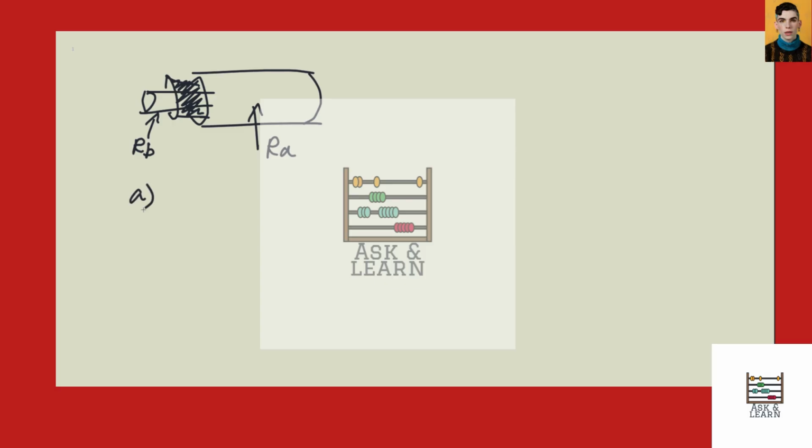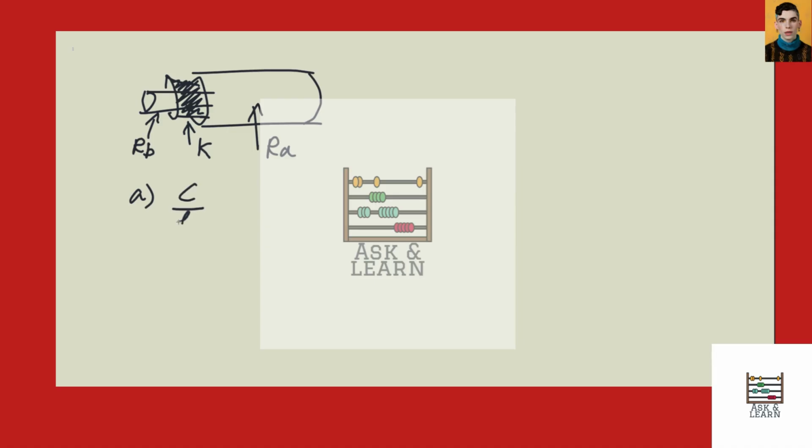So let's look at the question. Question A says determine the expression for the capacitance per unit length of a cable whose insulator has dielectric constant K. Okay, so not too hard. This is a cylinder, and we already know the formula for these types of things.